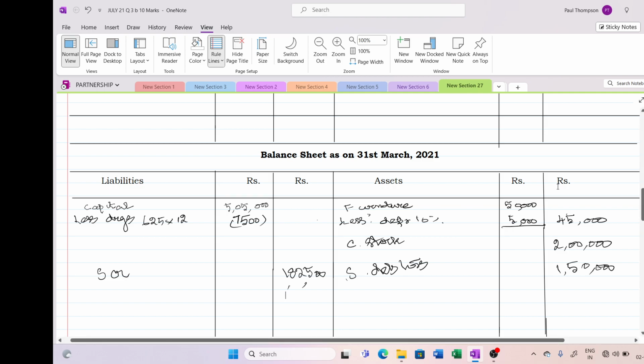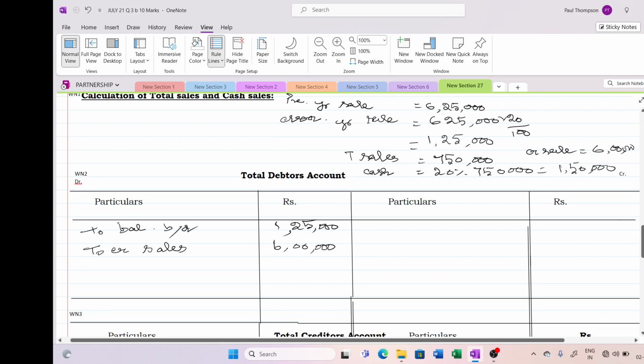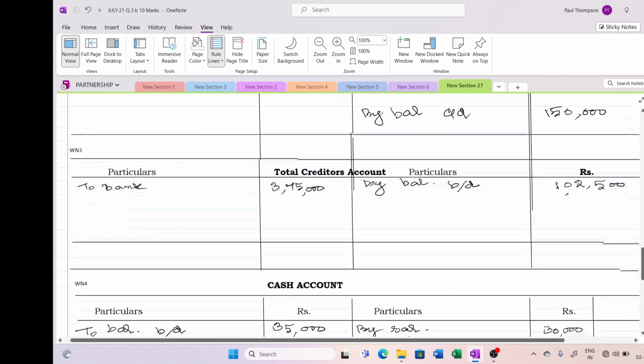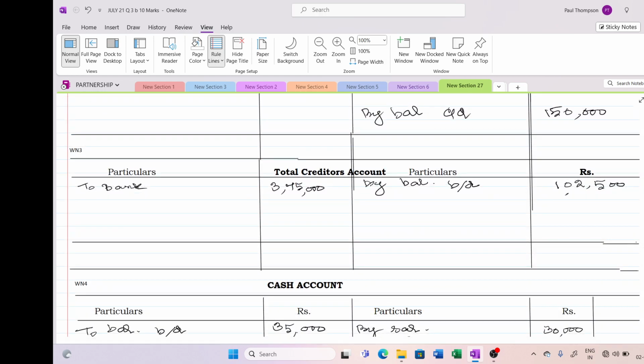Okay, now we have to enter the debtor balance by balance carried down 1,50,000. We know we must have received because they have said that all the payments were received from debtors by bank only. Okay, so I'm writing here, and payments made to creditors we have already written. So now we have to write the closing balance to balance carried down 1,82,500.